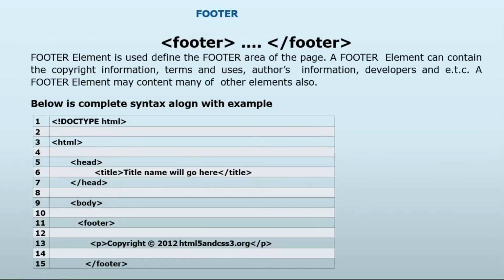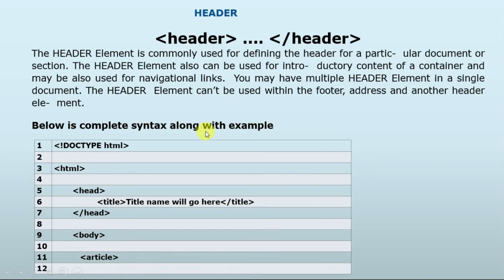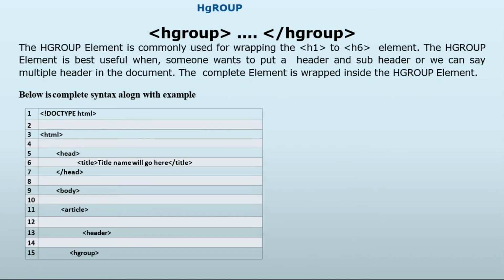Footer is basically an element used to define a footer area of the page. Suppose you want to represent the footer area and footer section, that can be represented by footer. So if we look at the example, then we get to know here is a footer. Inside the footer we want to represent like copyright 2000 this and that, and footer close. So it can be done easily. And similarly header is used to define the header region or header section or header element. So inside header we have title name, head close. So that is very easy and very reliable to implement that kind of code.